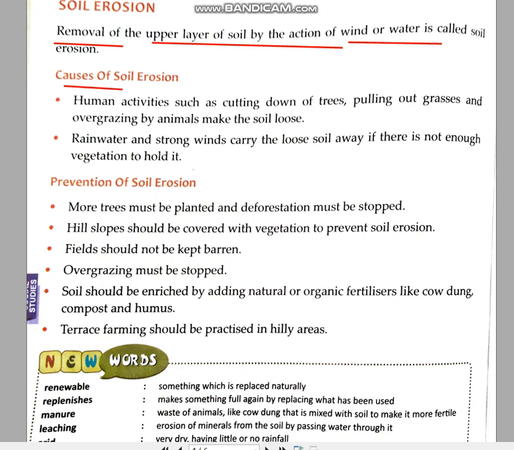Now, the different reasons for soil erosion. Human activities, such as overgrazing by animals. What is the meaning of overgrazing by animals? When animals are let loose in an open area where grass is available and they eat or tear the grass with their teeth, they take out the root of the plant also, and along with the root the soil also comes out. It is a big reason for soil erosion, because that loose soil is then washed away by either wind or water.